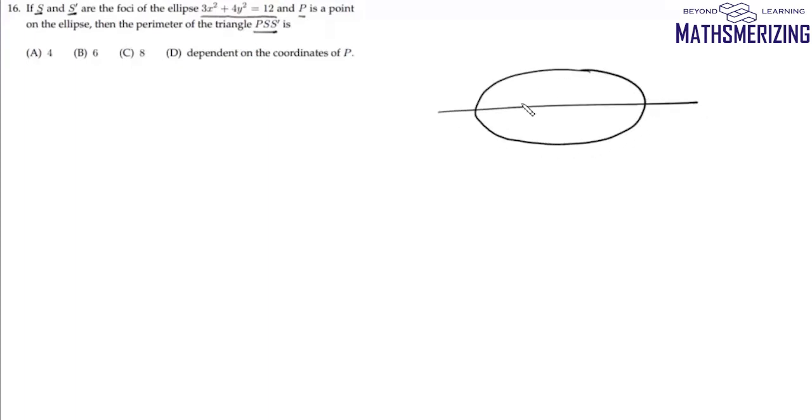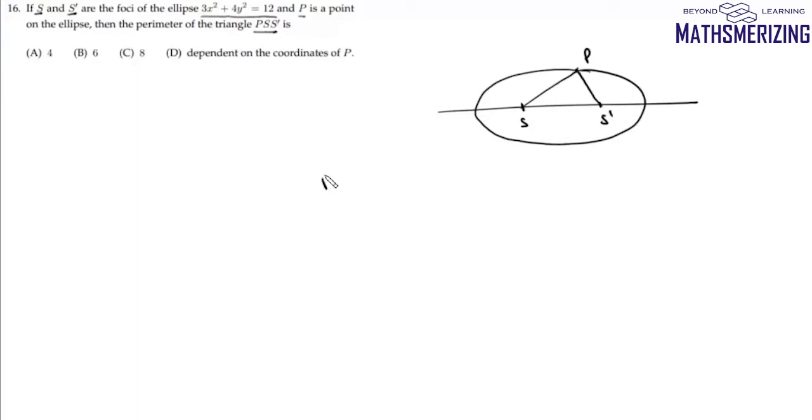Now question number 16 is if S and S dash are foci of this ellipse, which is 3x square plus 4y square equals 12, and P is a point on the ellipse, then perimeter of this triangle PSS dash is. So we have this ellipse and the foci are S and S dash. Then we have a point on this ellipse. We need to find its perimeter.